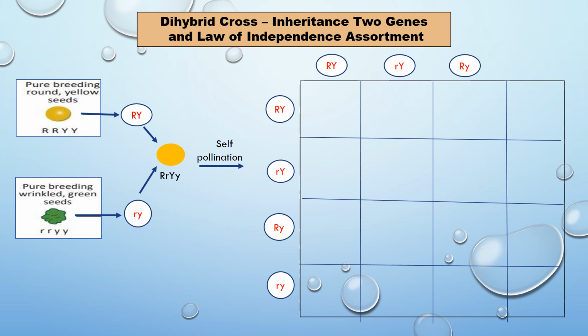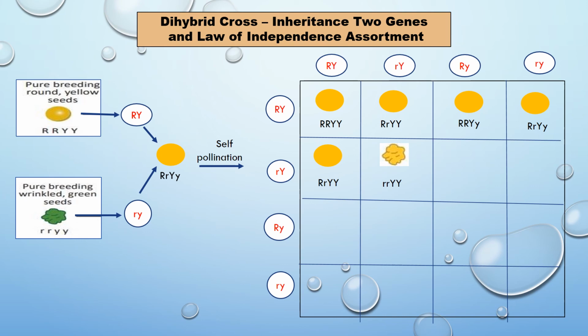Through the Punnett square, we can easily find how we get 4 types of seeds. Multiplication gives round yellow and wrinkled yellow. Here we get round yellow, round green and round green.